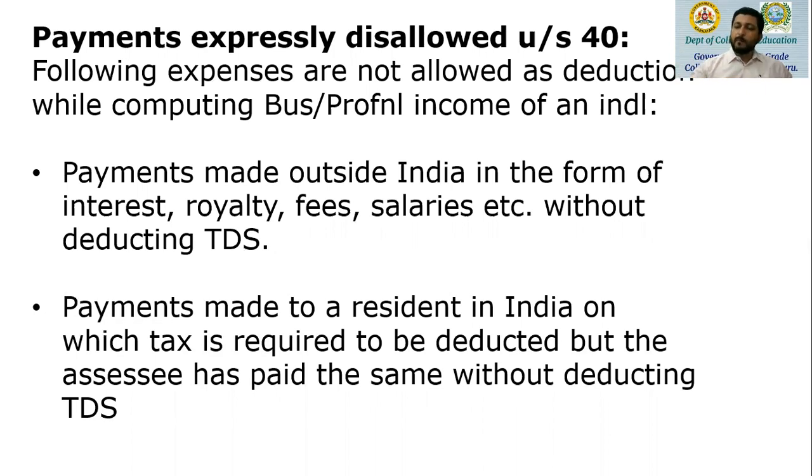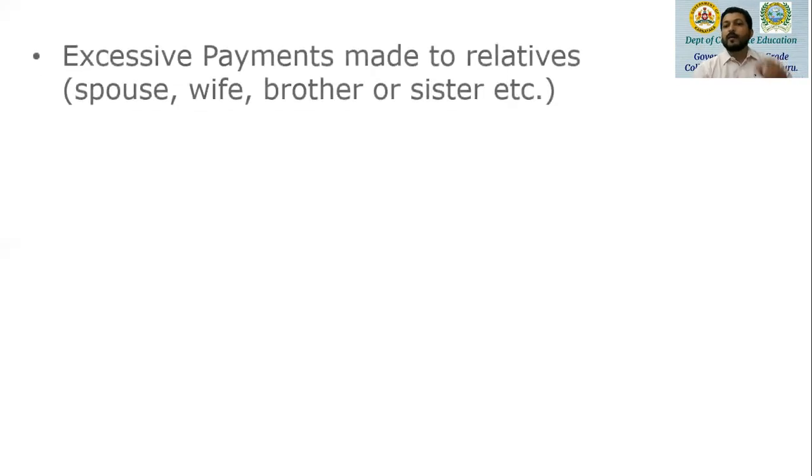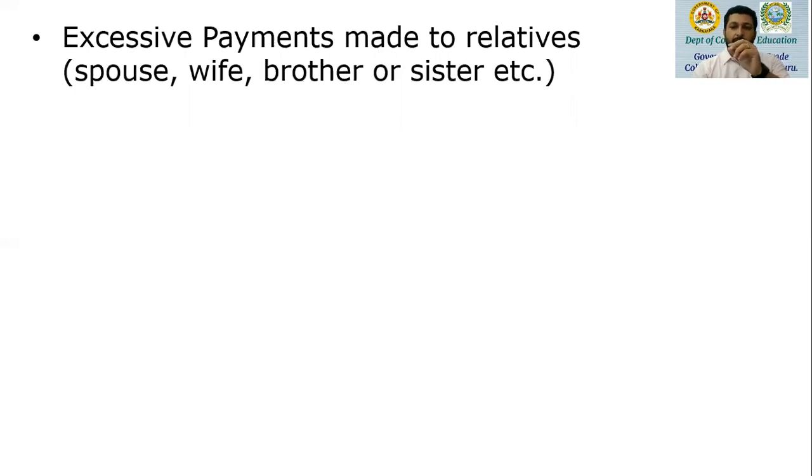But suppose they make the payment, the entire amount is paid to me without deducting TDS, then such a business cannot claim that as a deduction. So where TDS is supposed to be deducted, whether the payment is made outside India or in India, if TDS is not deducted, even though it's a business expense, it cannot be claimed as deduction.